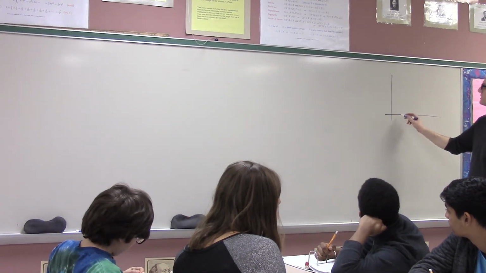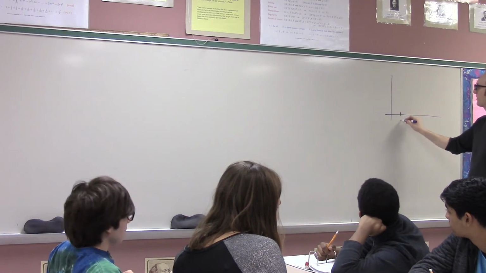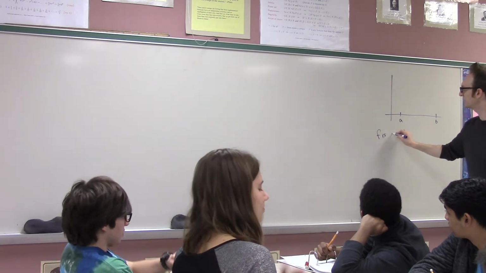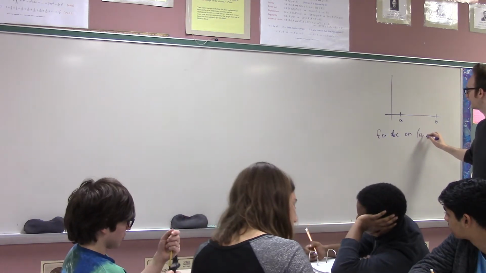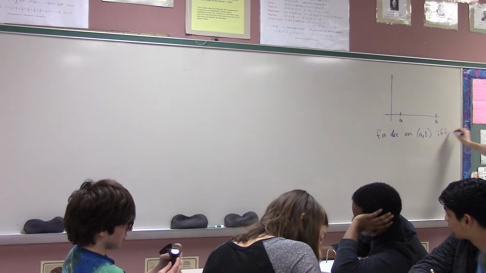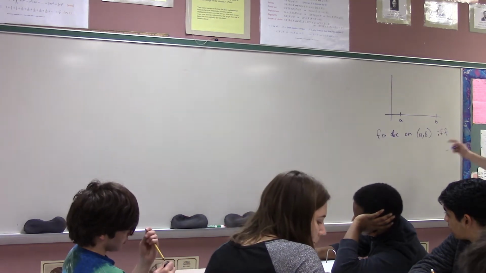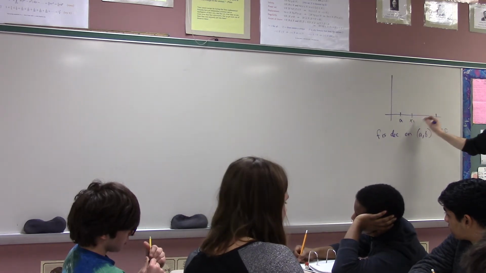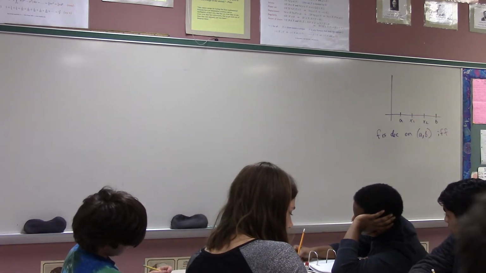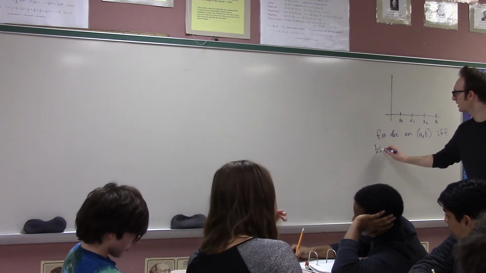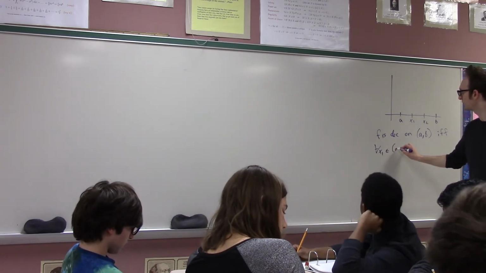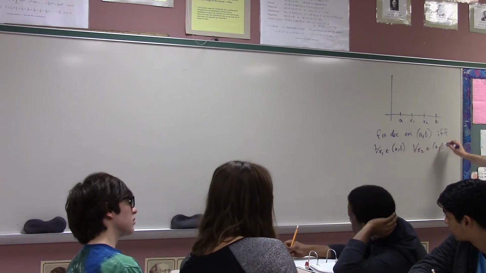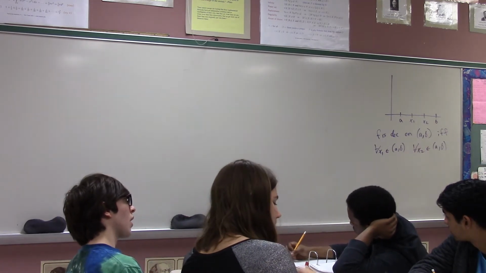If a function is decreasing on a particular interval, let's always do it on an interval, then f is decreasing on the interval AB if and only if for any two points whatsoever that I pick on that interval, let's take x1 and x2. For all x1 on the interval AB and for all x2 on the interval AB, if you move right, you go down.